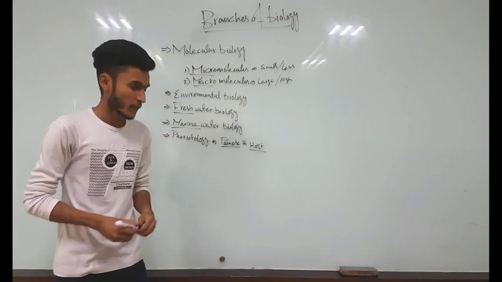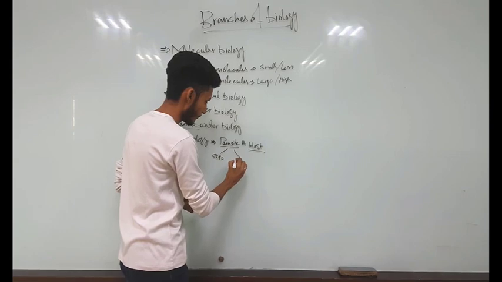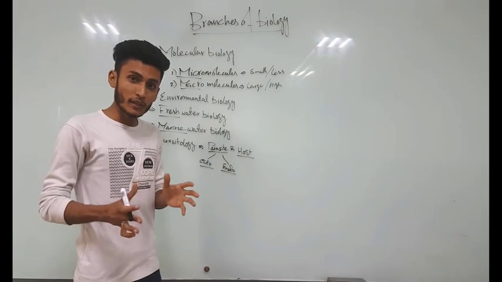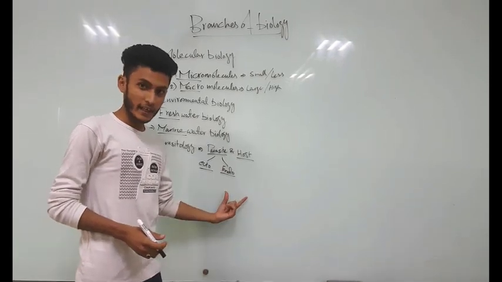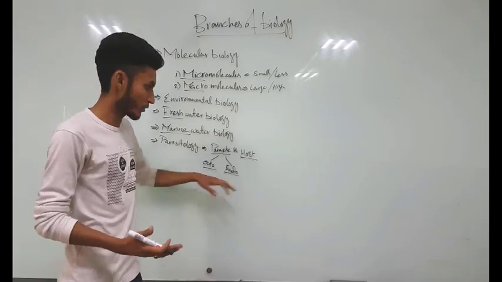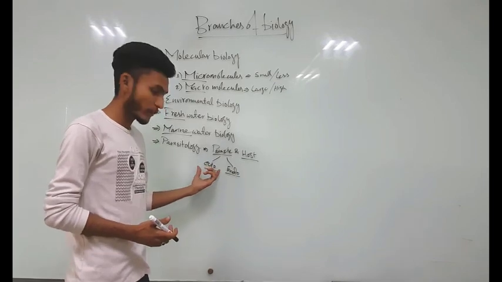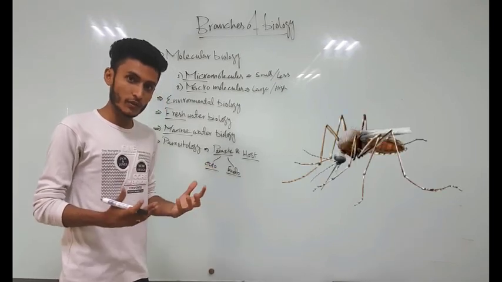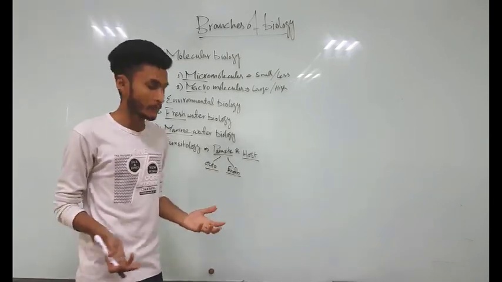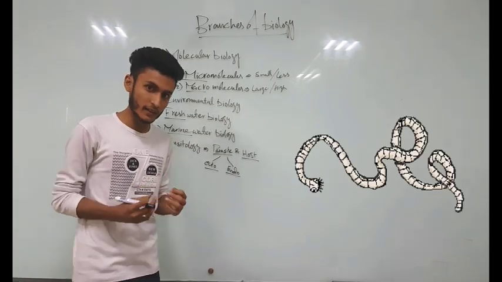For example, there are two types of parasites, ectoparasites and endoparasites. Ectoparasites are those parasites that live outside the body and give harm to the host body, whereas endoparasites are those parasites that live inside the body. An example of an ectoparasite is the mosquito. Mosquitoes get blood from the host body and in return give plasmodium, which causes malaria. And endoparasites could be tapeworms, which live inside the intestine of a living organism.